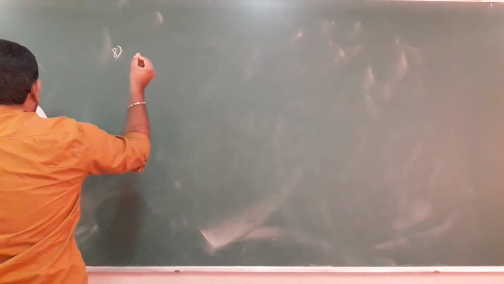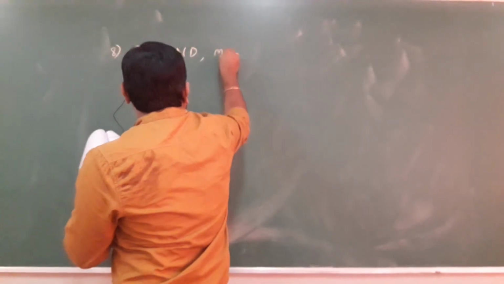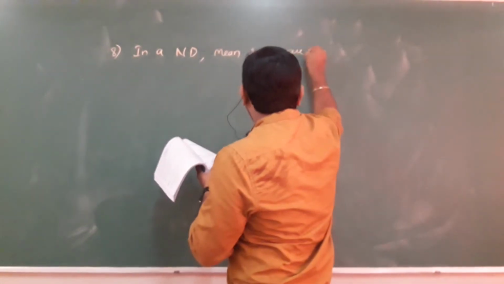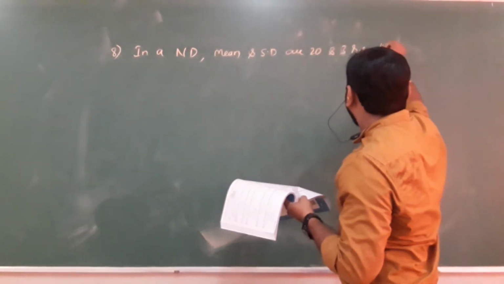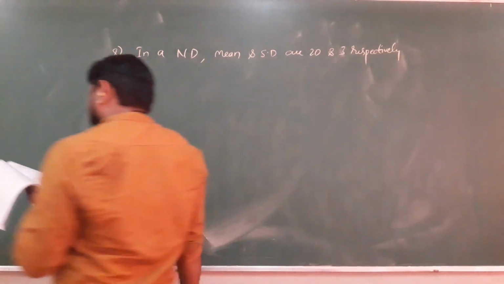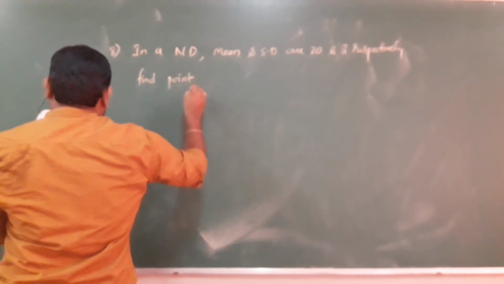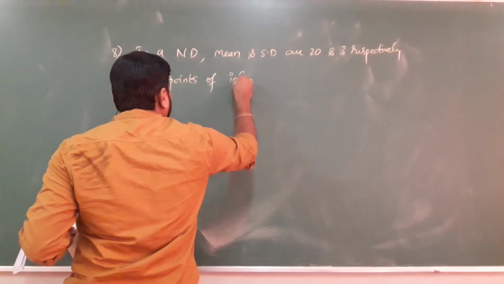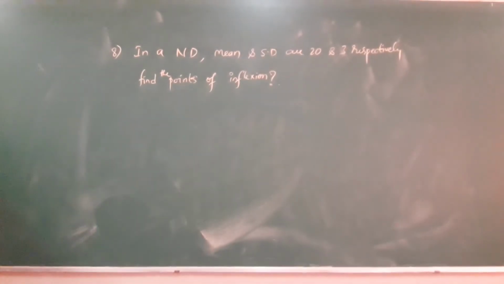Next, in a normal distribution, mean and SD are 20 and 3 respectively. Find the points of inflection. Find the points of inflection.